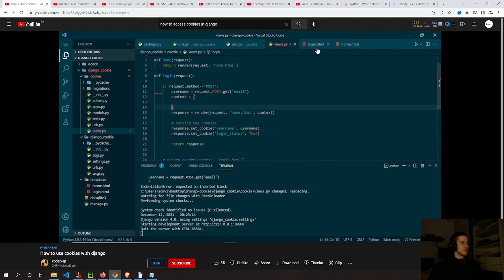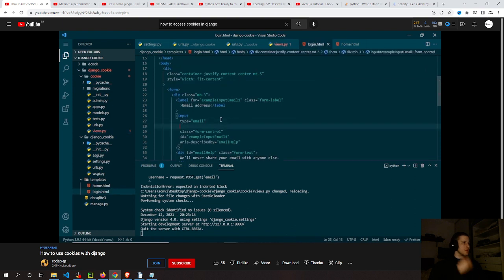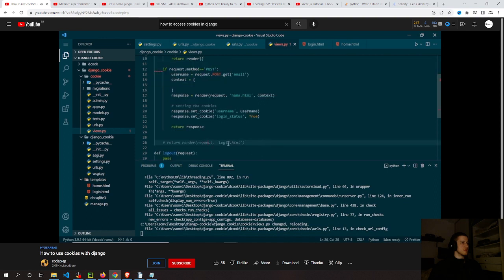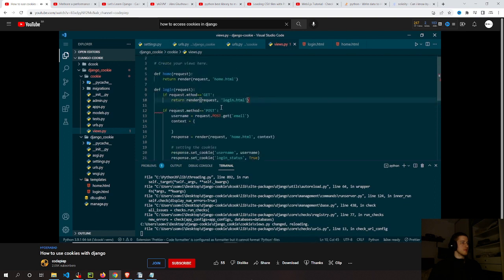Before we run this, let me go to our login.html, and in our fields for input, let me give a name of email, so I can get this in our post request. And for the form, I will say method is equal to post. As we have only set up a post method, let me set up a get method also. If request.method is equal to GET, we will simply render the login page. That is this one. Let me copy this, put it here. This should work fine. There are no errors in the terminal.